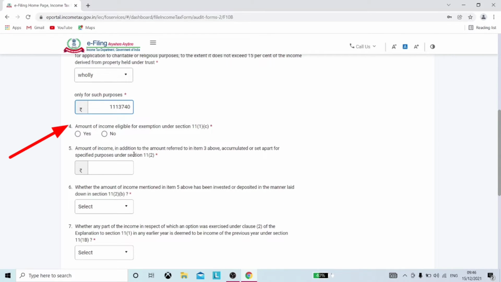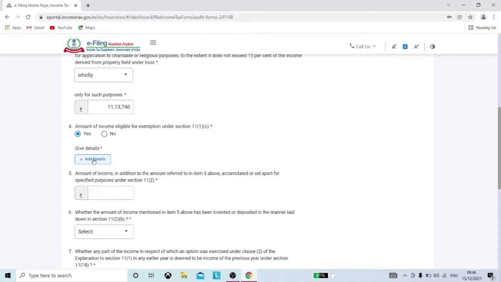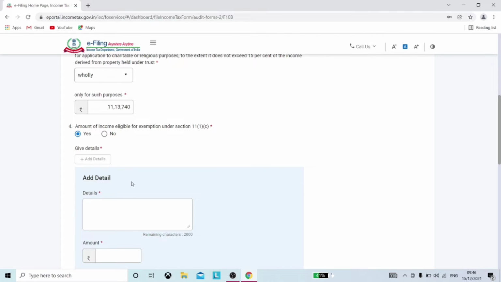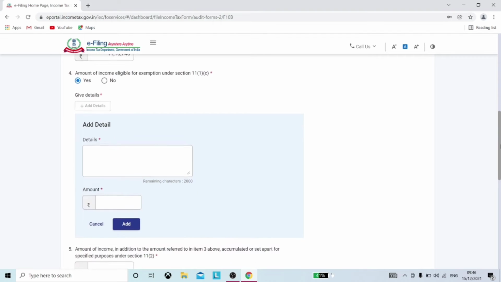Coming to the fourth point, any income exempted as per the provisions of section 11 subsection 1 clause C needs to be filled here. If yes is selected, the details of the nature of income along with the amount can be filled here.